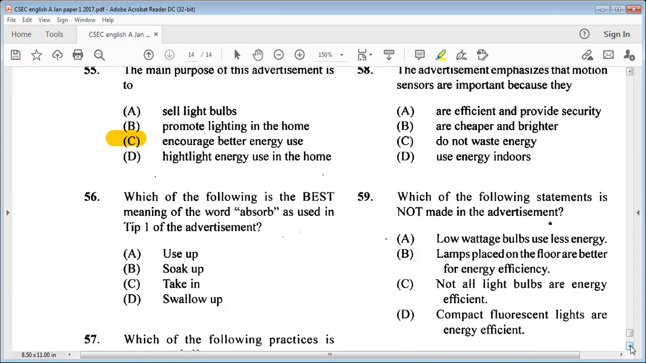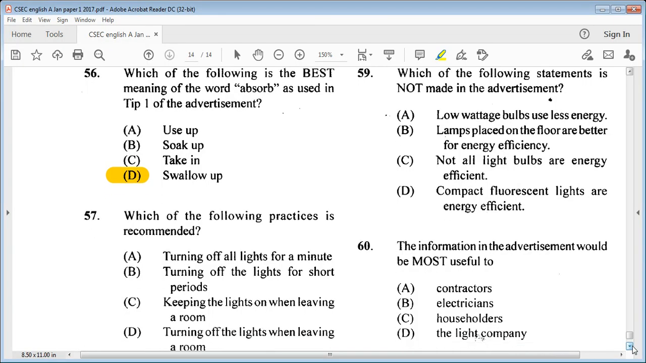Which of the following is the best meaning of the word absorb as used in tip 1 of the advertisement? A. use up, B. soak up, C. take in, or D. swallow up. So we know absorb, just like a piece of sponge, you put it in a pan of water, it swallows up. So absorb, swallow. Okay, let's go on to 57.